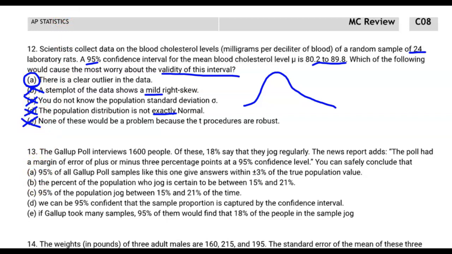Question 13, a Gallup poll, we keep talking about Gallup polls, interviews 1,600 people. Of these, 18% say they jog regularly. So of these 18%, this is a p-hat.